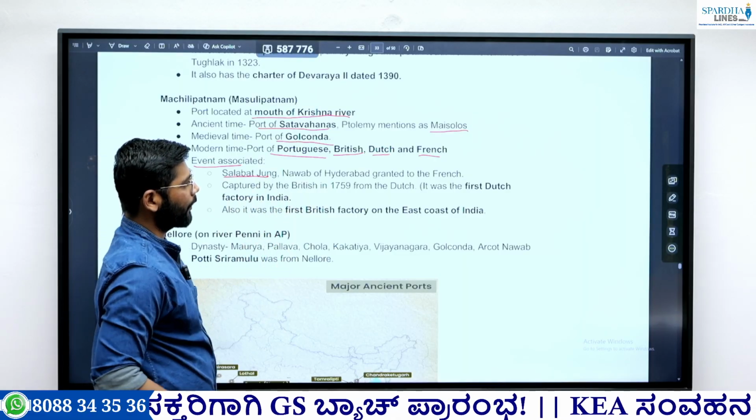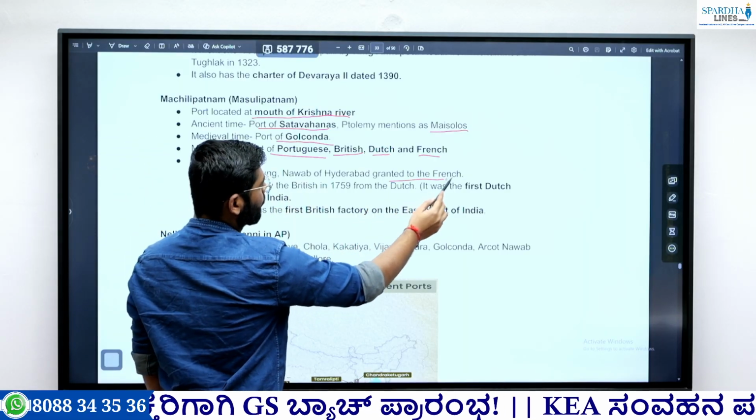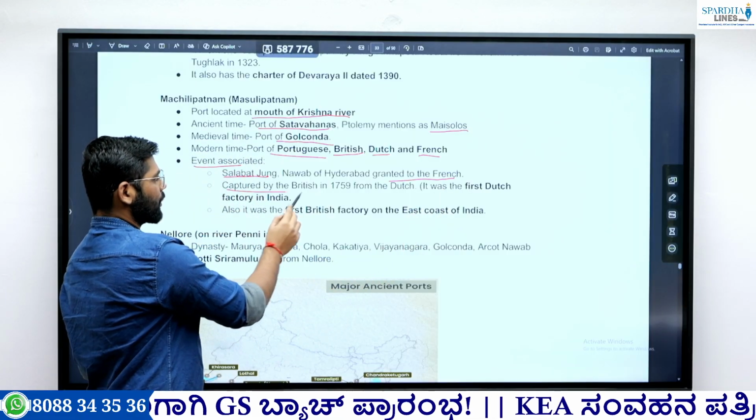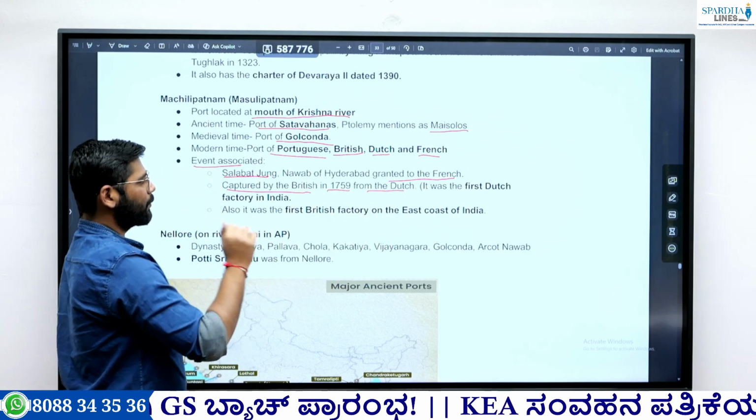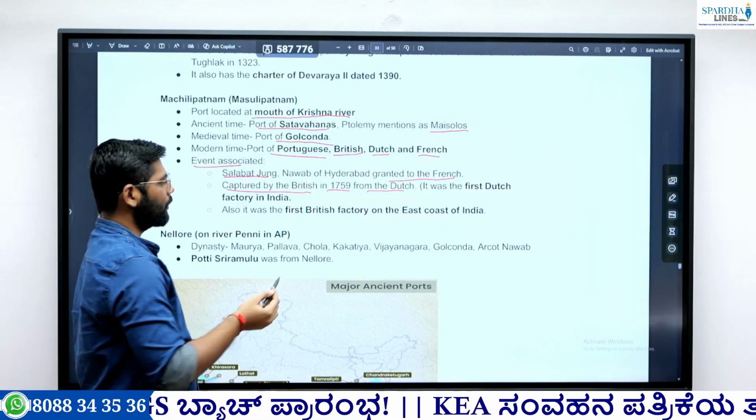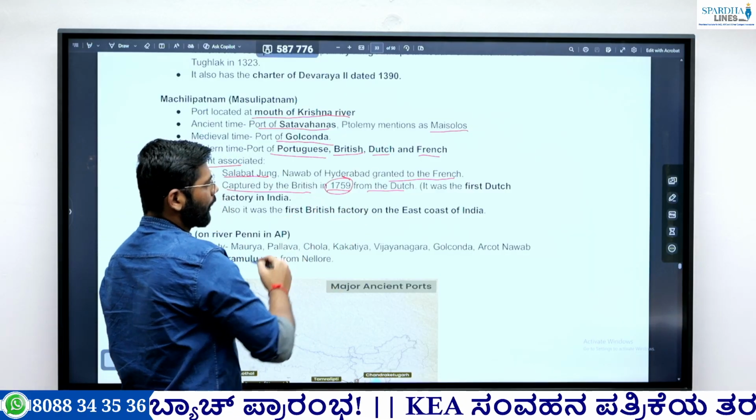Okay, who was the Nawab of Hyderabad. He granted this port to the French. Again, it was captured by the British in 1759 from the Dutch. Okay, and it was the first Dutch factory in India. So why did the British conquer this particular port?